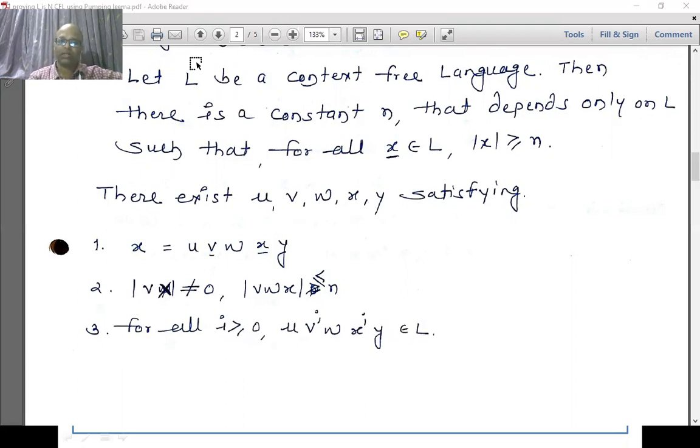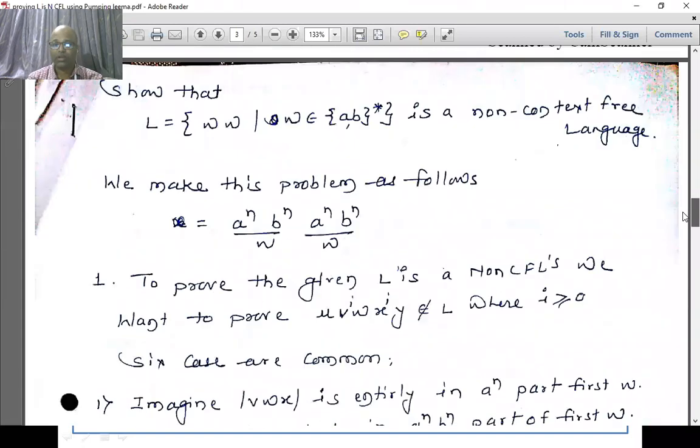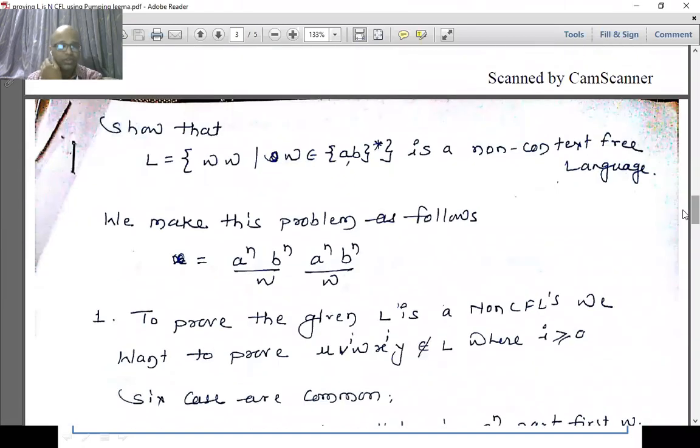Now these are the characteristics of context free languages. Let's consider our original problem. This problem says I need to prove the given L as a non-context free language. The pattern given is W followed by W, any substring followed by the same substring.